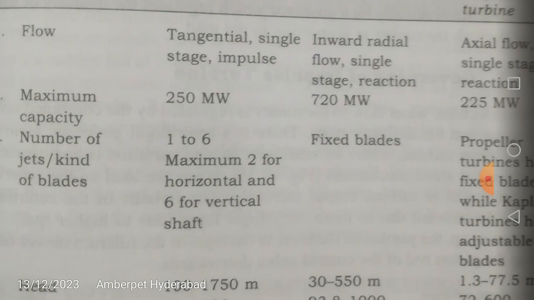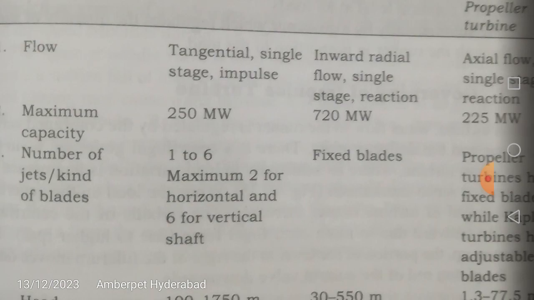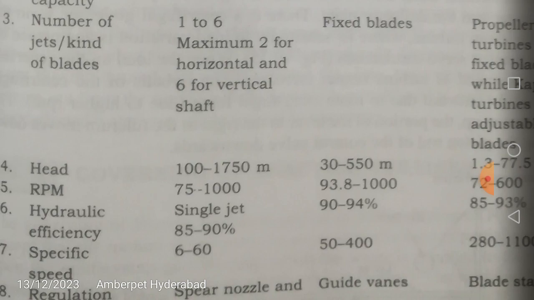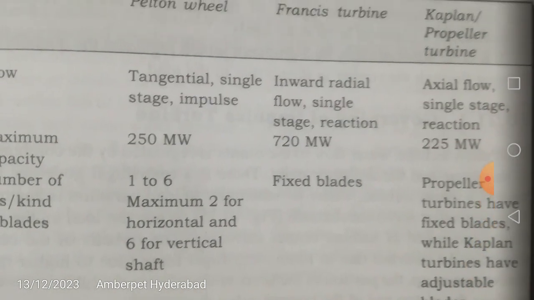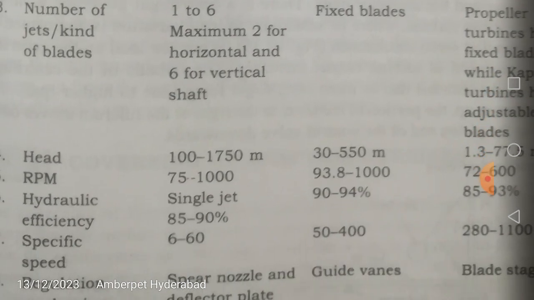Next, the number of jets or kind of blades. This turbine is going to use fixed blades, right? Next, the head under which this turbine normally works is 30 to 550 meters. Gradually it is reducing, you can see, friends. The head is reducing from the Pelton wheel to the Francis turbine. Then comes the propeller turbines, which belong to the axial flow turbines, Kaplan or propeller turbine. Let us see that afterwards. But here the head under which this Francis turbine will be working varies between 30 and 550 meters.